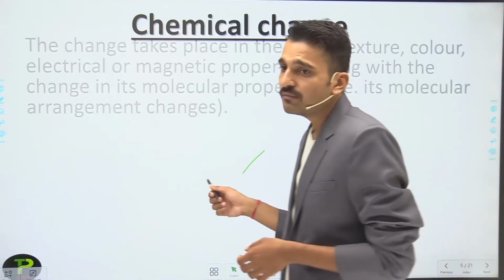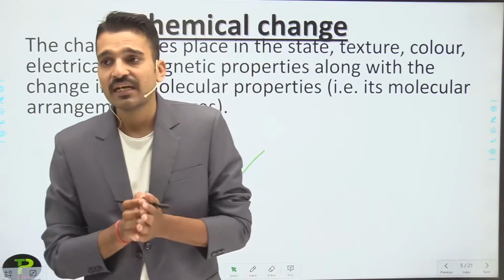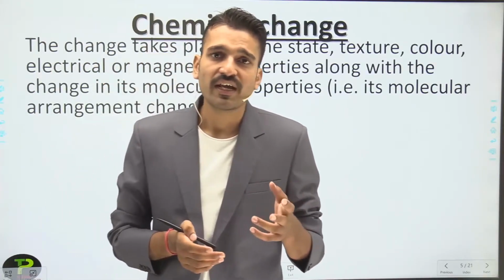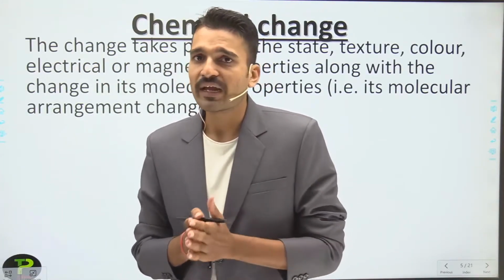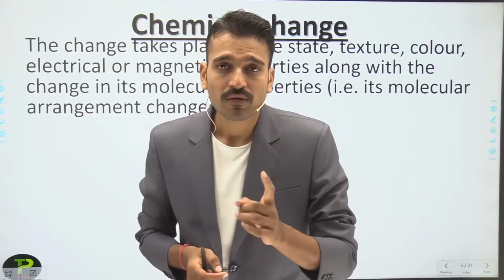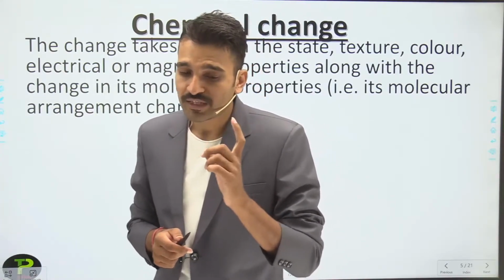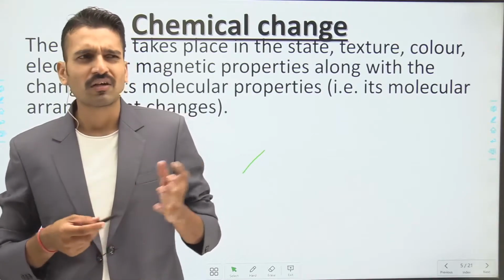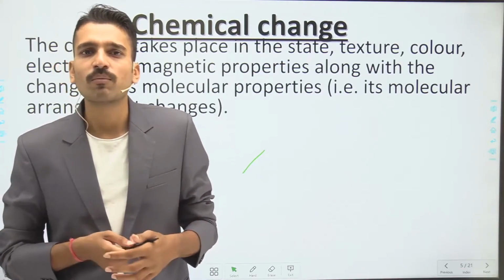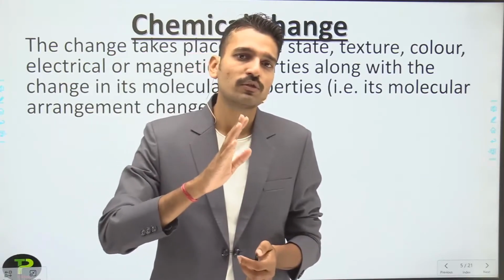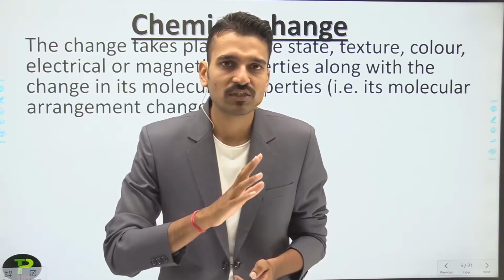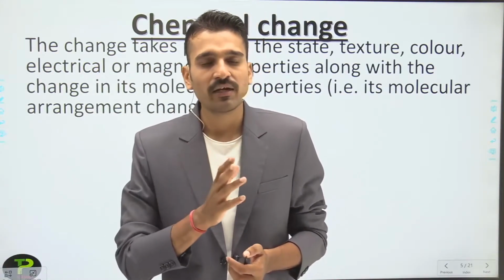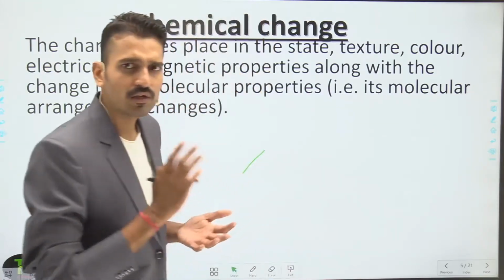So what is the chemical change? The change that takes place in the state, texture, color, electrical or magnetic properties. And the most important thing is that along with the change in its molecular composition. What does this mean? The change in the molecular composition means that its structure changes, the arrangement changes. What is the meaning of this?